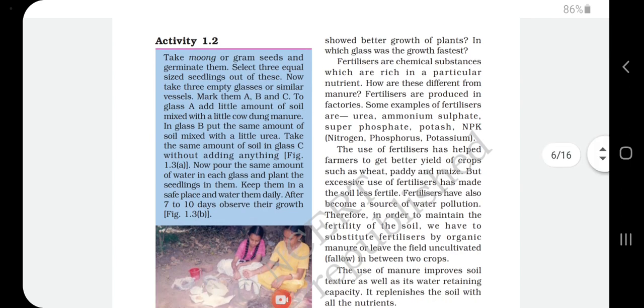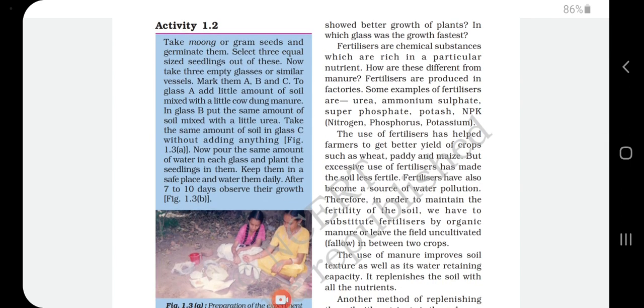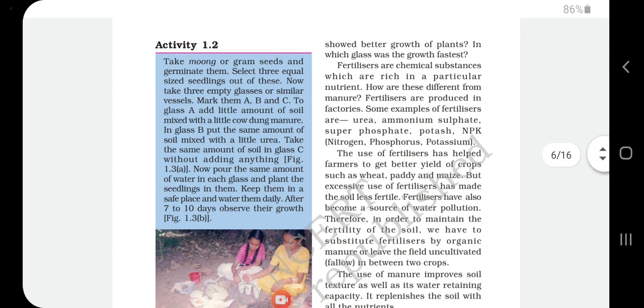Here again they are giving one activity. Activity 1.2 says to take 3 glasses, named A, B, C. Then add some soil in proper ratio into the 3 glasses. In glass A add a little soil mixed with a little cow dung, that is known as manure, and in glass B add some soil followed by urea, and the third one, glass C, only soil is to be added.